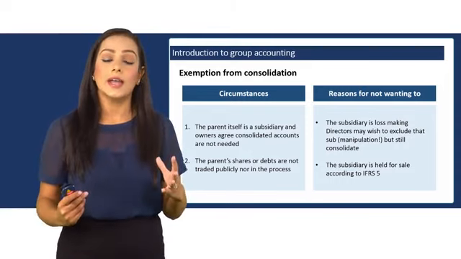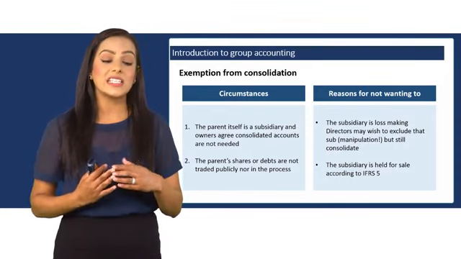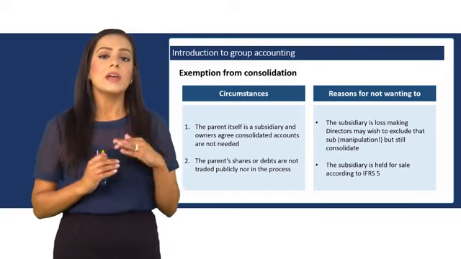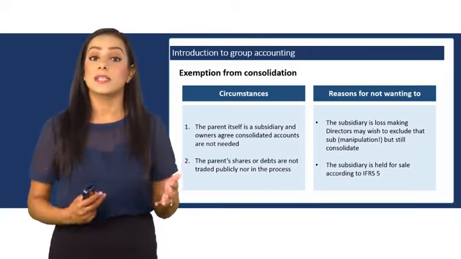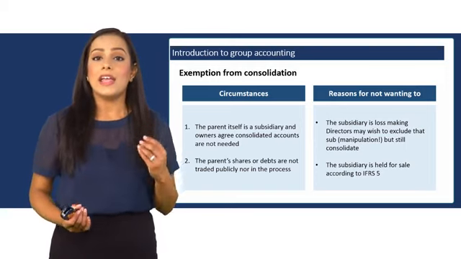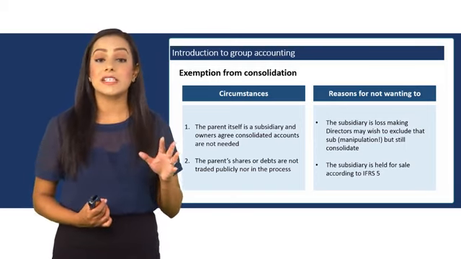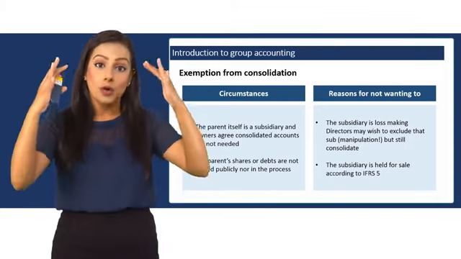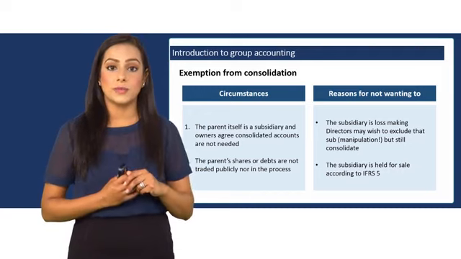There could come a time where directors say that we may not want to consolidate the parent and the subsidiary. Examples of this would be the subsidiary is loss-making. If the subsidiary is loss-making, the directors may wish to exclude it so as not to push down the whole group's performance.